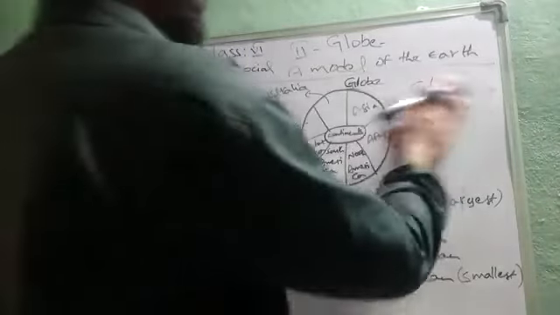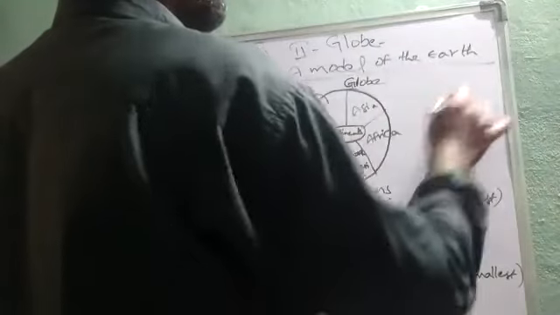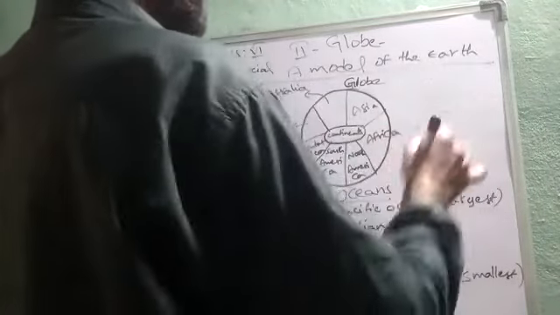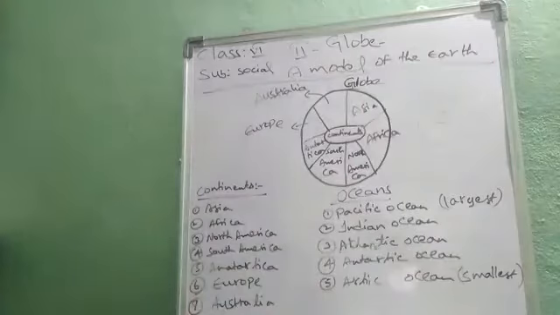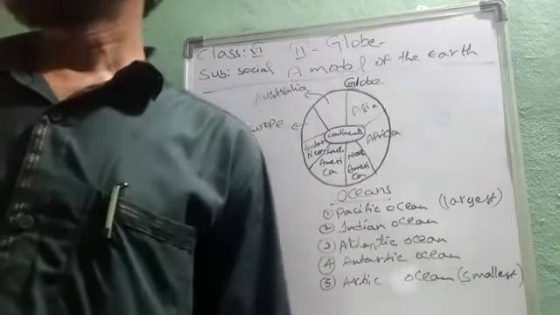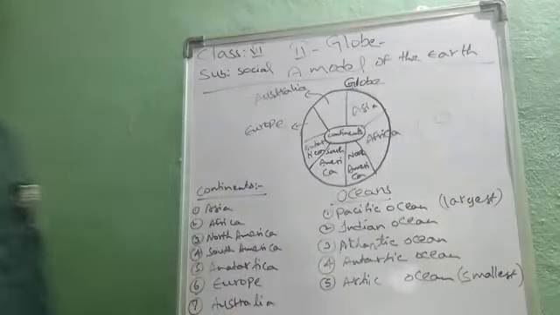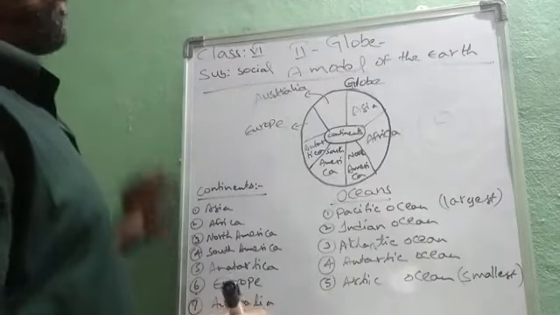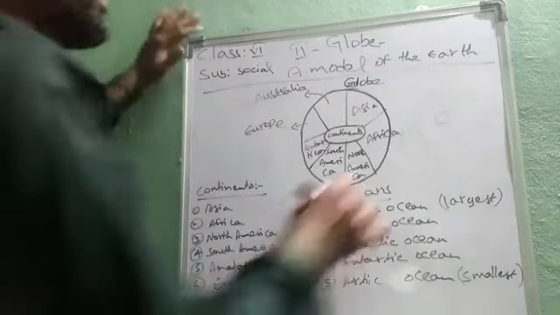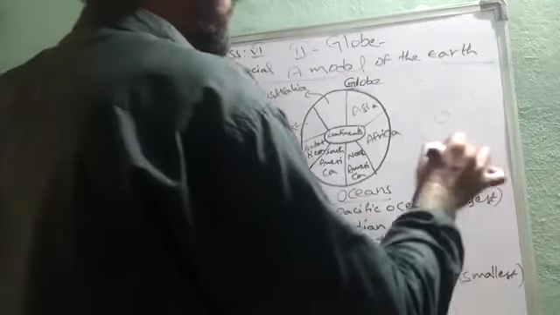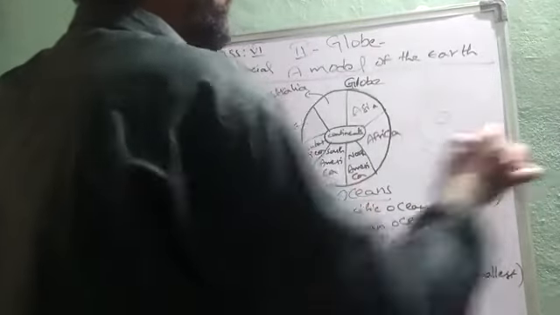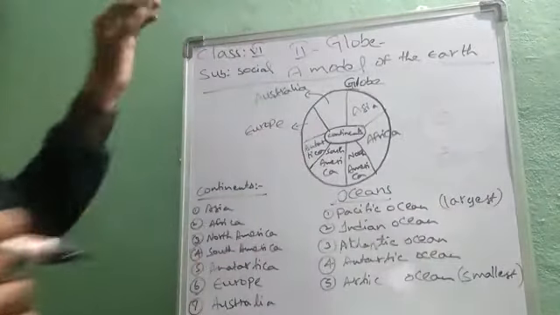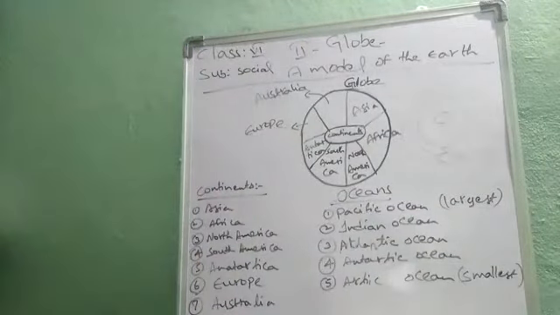So in the solar system the sun is in the center and the planets revolve around the sun. There are 9 planets: Mercury, Venus, Earth, Mars, Jupiter, Saturn, Uranus, Neptune and Pluto. Life exists on the third planet, the Earth. Now we are going to study about the Earth.